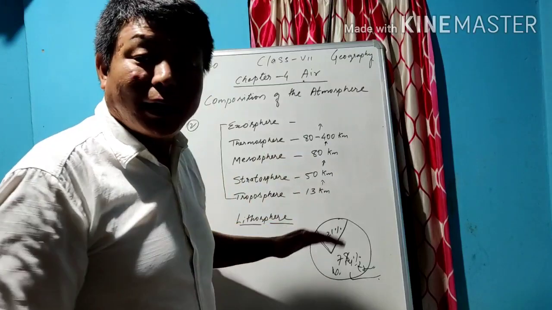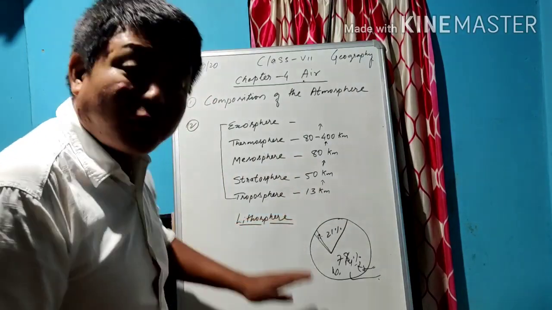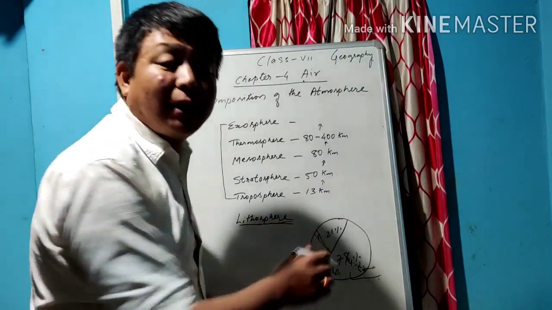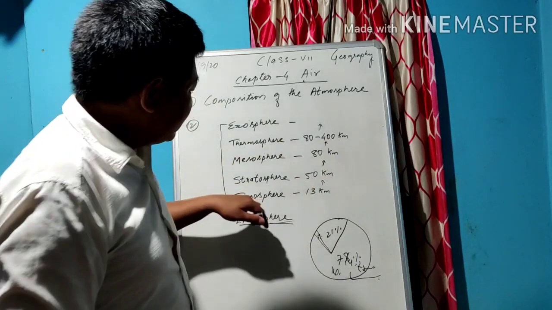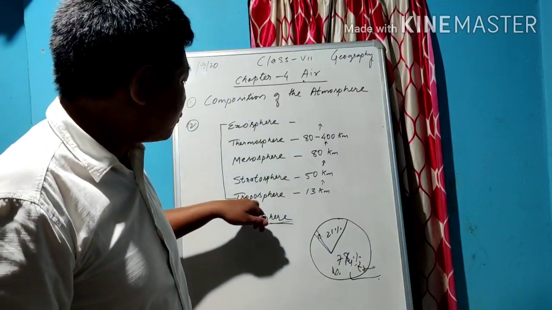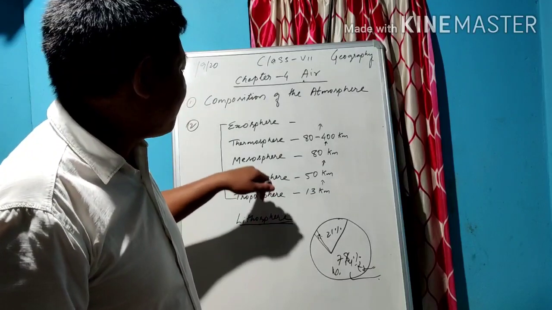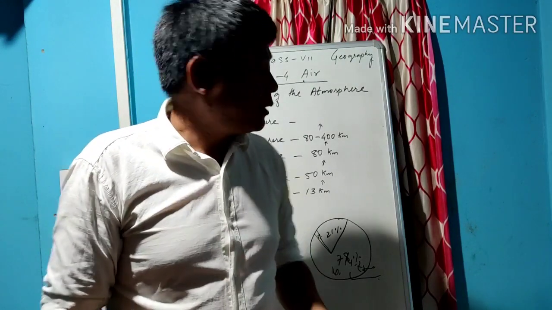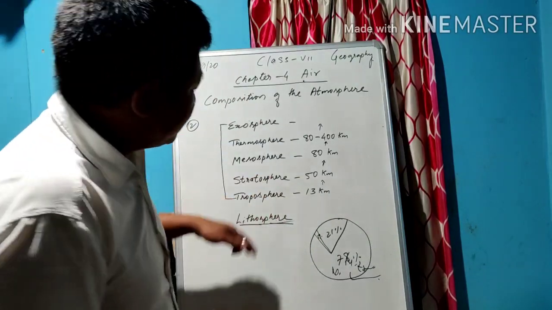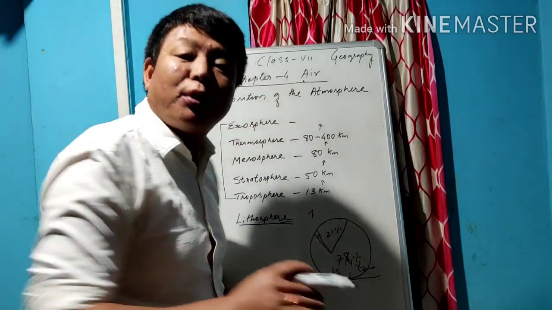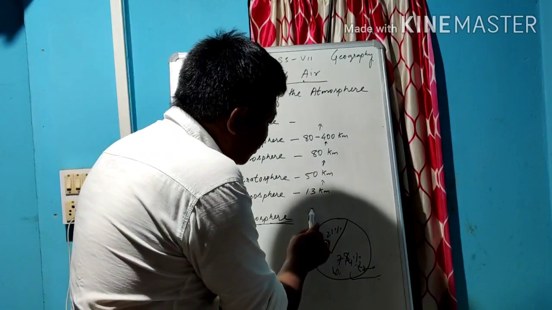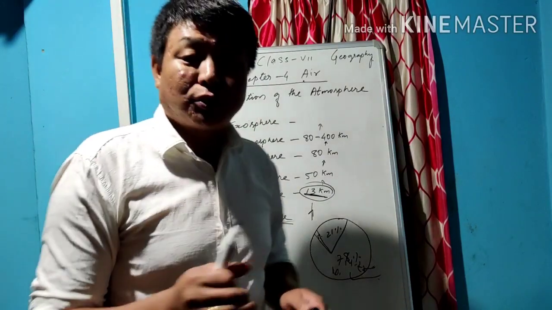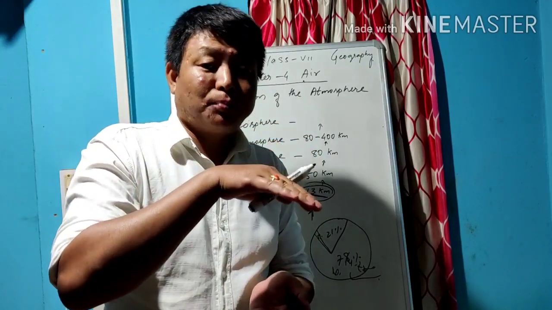As for the layers of the atmosphere, we will go from the bottom to the top. Suppose this is the lithosphere where we are living, and after that the first layer is the troposphere, then stratosphere, mesosphere, thermosphere and exosphere. Now from the lithosphere, where we are living, if you go up to 13 kilometers, that layer is known as the troposphere.